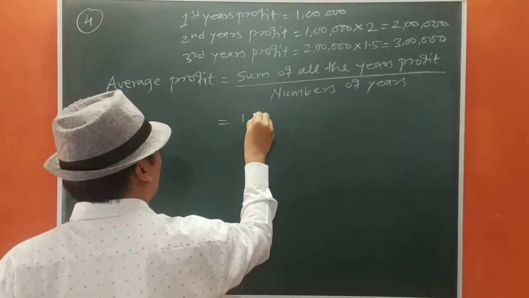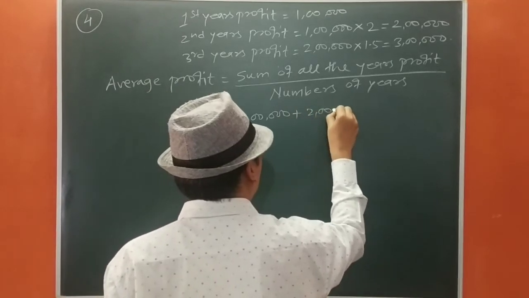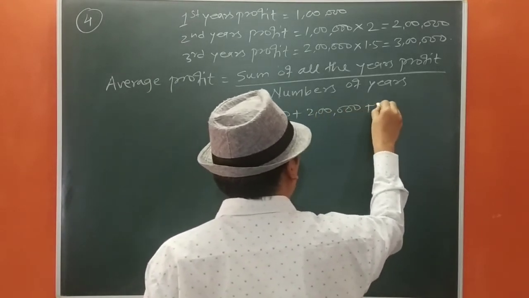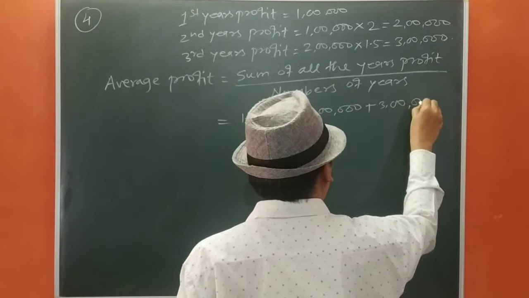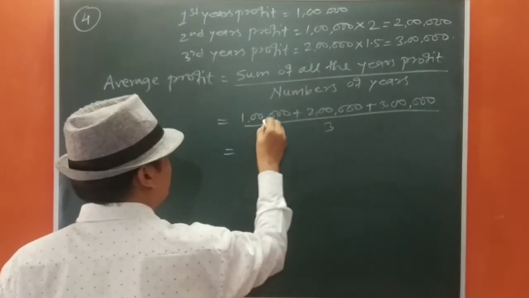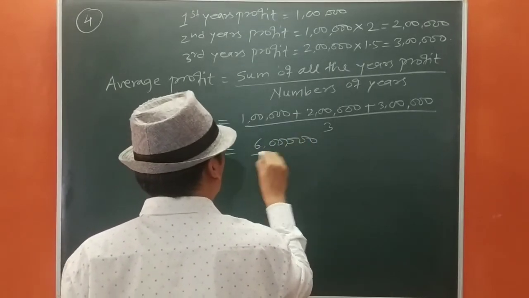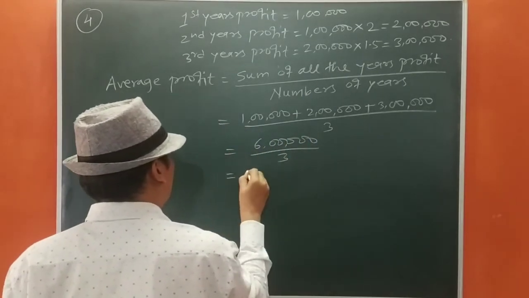That is 1 lakh plus 2 lakh plus 3 lakh upon 3. So it is 6 lakh upon 3, 2 lakh.